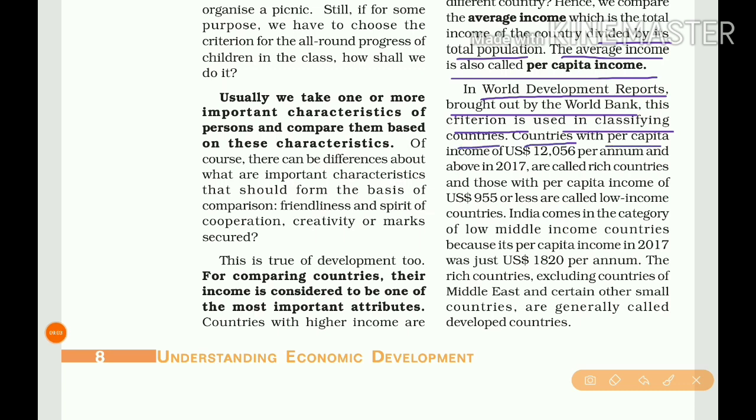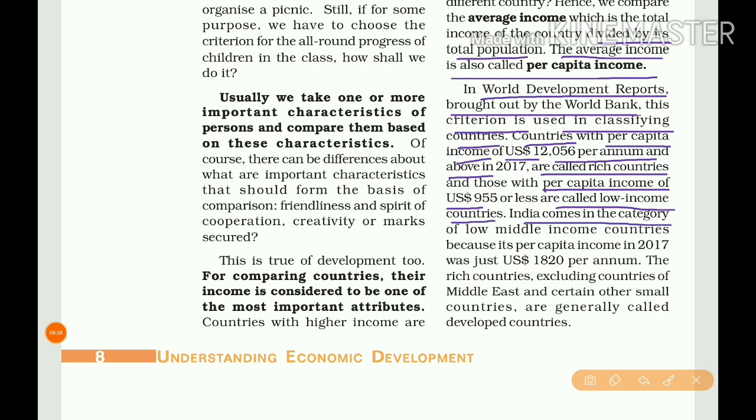The World Bank considers income on the basis of US dollars. Countries with a per capita income of US dollar 12,056 per annum, that is per year, and above, according to 2017, are called rich countries. And those with a per capita income of US dollar 955 or less are called low income countries.